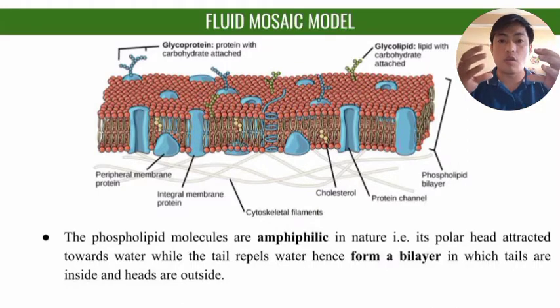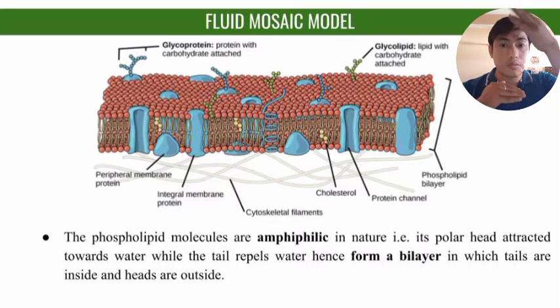So this is called the lipid bilayer because there are two layers. In the first layer, the head is exposed outside and the tail is exposed inside, and in the second layer, the head is exposed inward of the cell and the tails are in between. In between, we have peripheral proteins and intrinsic proteins, and along with that some glycoproteins and glycolipids on the surface of the plasma membrane.